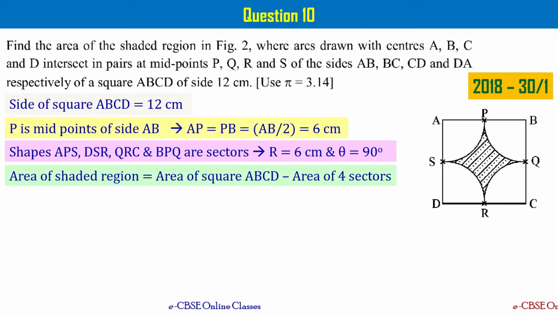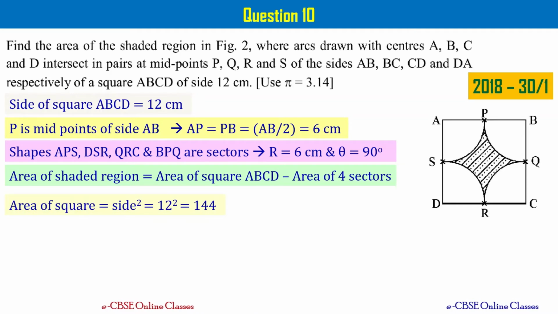Now, you see the area of shaded region can be written as area of square ABCD minus area of 4 sectors put together, right? Sum of the areas of all 4 sectors, right? Now what I do is I compute the area of square using the side square formula, that is equal to 12 square, that is equal to 144, right?